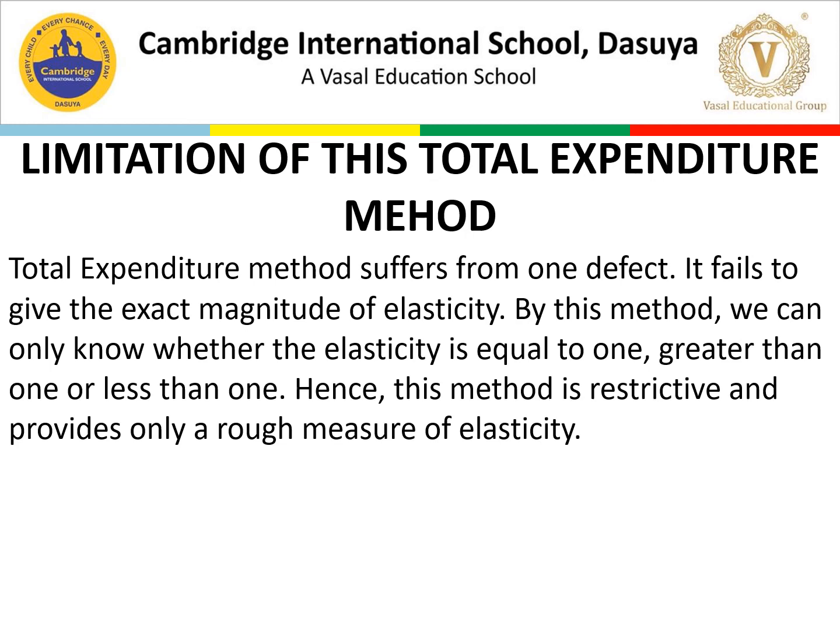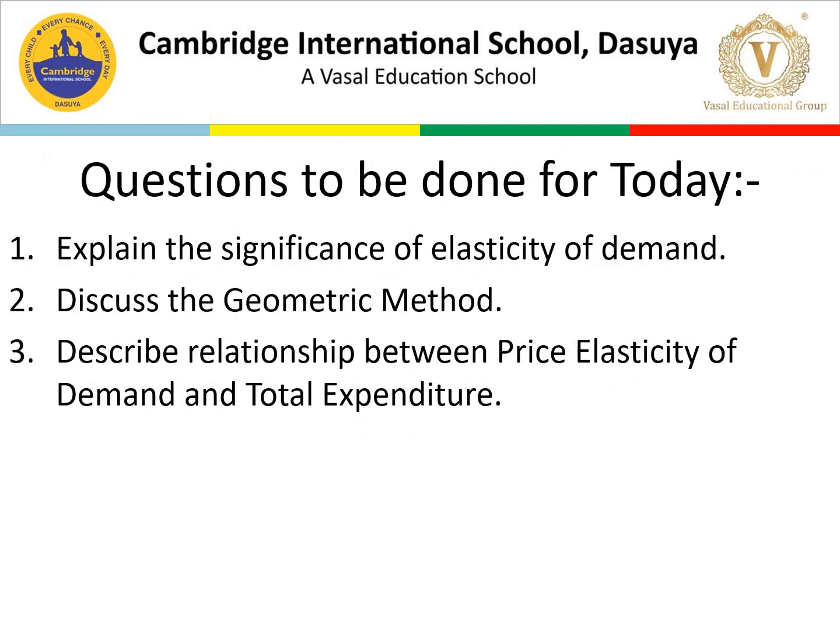Now the next thing we have to discuss is the work for today. The first question for today is: explain the significance of elasticity of demand. Then you have to discuss the geometric method in detail with all the degrees which we have discussed earlier, but you have to draw it and then explain it. Fine. Next is: describe the relationship between price elasticity of demand and total expenditure. So this is all for today.